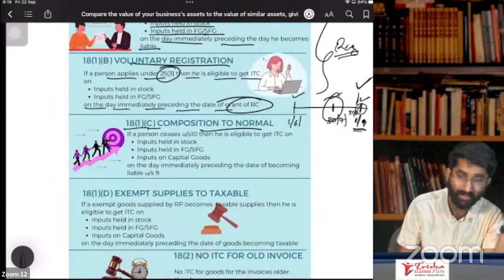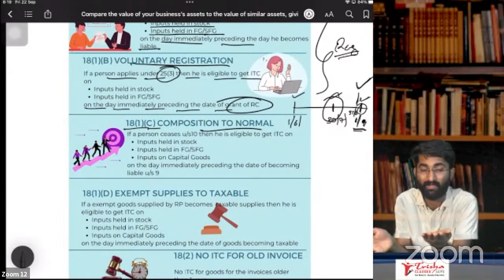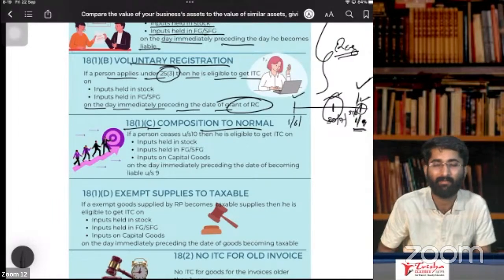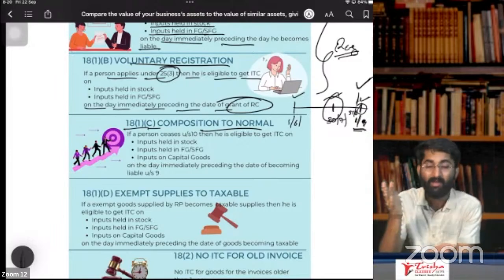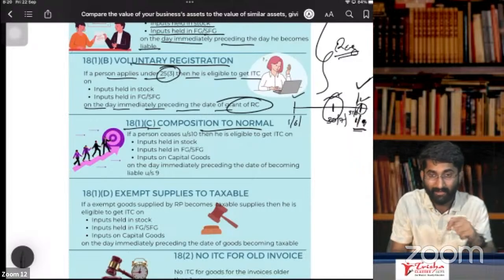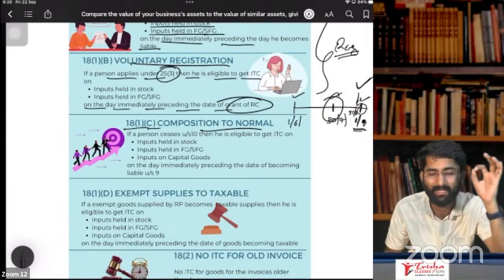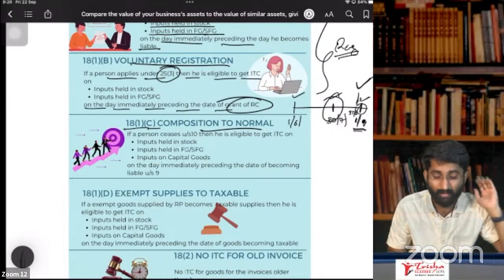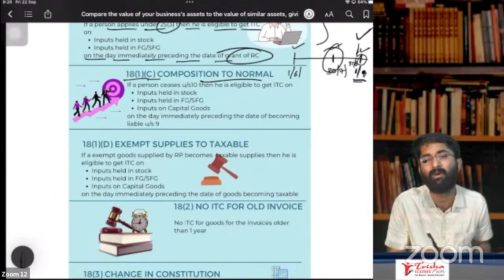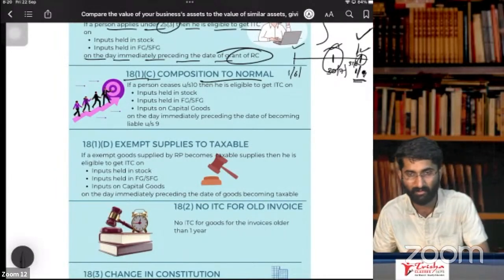Next one, composition to normal. See, till now I was composition. Till 22nd of September, I was in composition. Tomorrow onwards, I become a normal registered person. In that case, don't you think tomorrow onwards, I have to get ITC for whatever I sell? That's why tomorrow I become a normal dealer. Today I am a composition dealer, no? At the end of the day, what are the goods lying in my business? On that, I'll get the ITC, including capital goods. Including capital goods here, because the business is already there. You are already a registered person. In composition you are already registered. So if you are going from composition to normal, then you'll get the ITC.